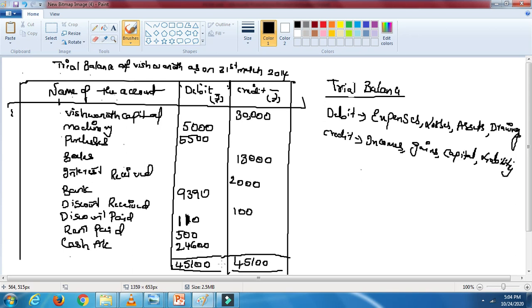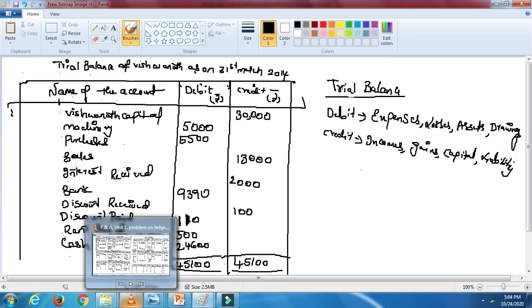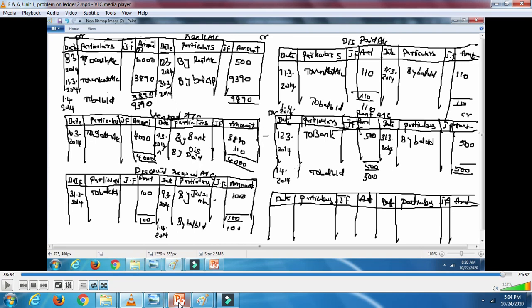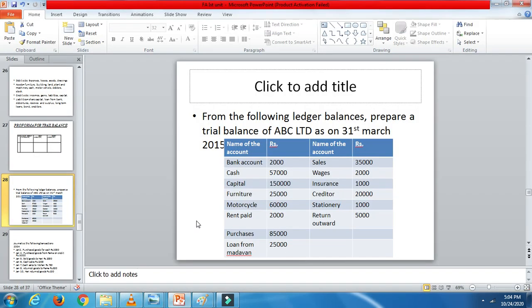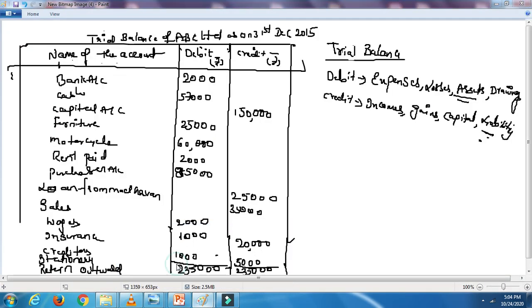And one more thing I want to explain here is, suppose in the exam he asks you to prepare a trial balance. Let me show you that part. As such, from these ledger accounts you take the amounts to prepare the trial balance. So this is how we have prepared it.